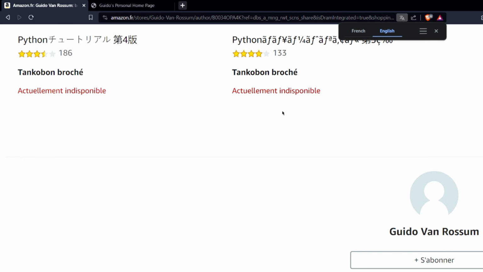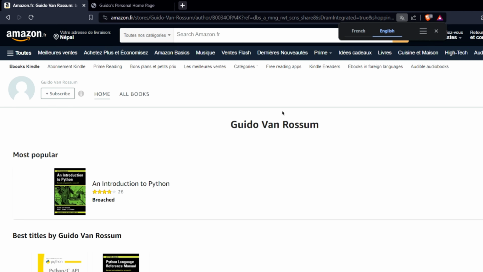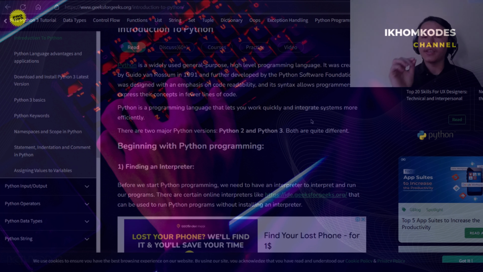And that's it. As I mentioned before, Python is a widely used general-purpose high-level programming language. It was created by Guido van Rossum in 1991 and further developed by the Python Software Foundation. It was designed with an emphasis on code readability, and its syntax allows programmers to express their concepts in fewer lines of code. Python is a programming language that lets you work quickly and integrate systems more efficiently.